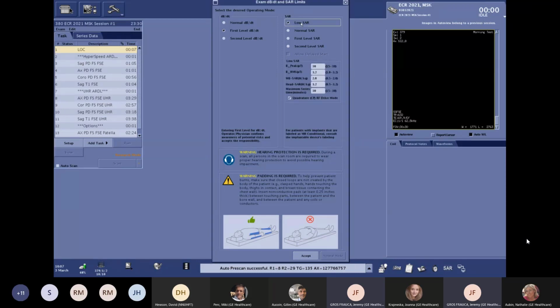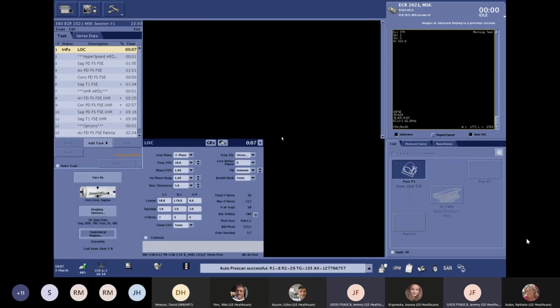But you have here the capability to select the low SAR mode. Low SAR mode is dedicated to patients who have an implant. From here, you will be able to fill in all the numbers that the manufacturer could provide you to scan your patient safely. Doing that, the system will automatically adapt your scanning parameters without any manual intervention to scan safely and, I would say, fast as well. Here, our volunteer doesn't have any implant, so let's select the first level of SAR and start our examination.